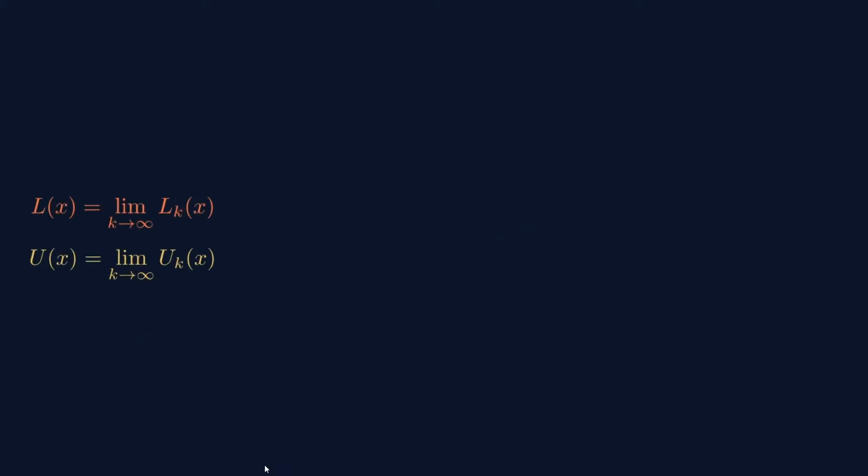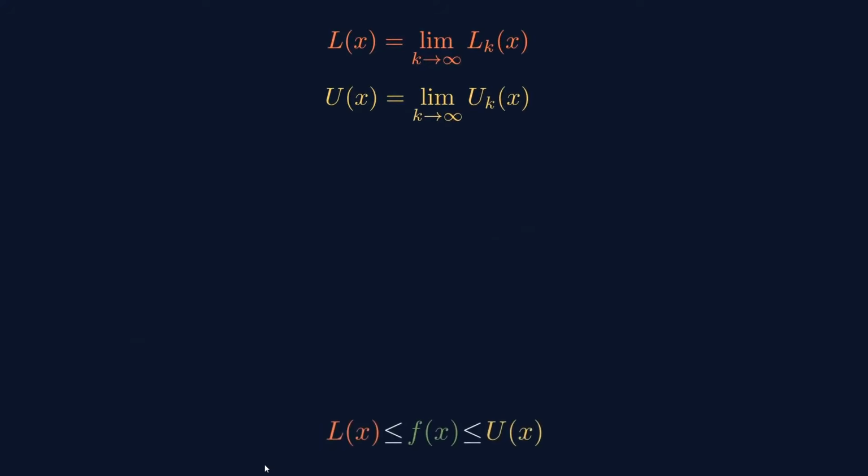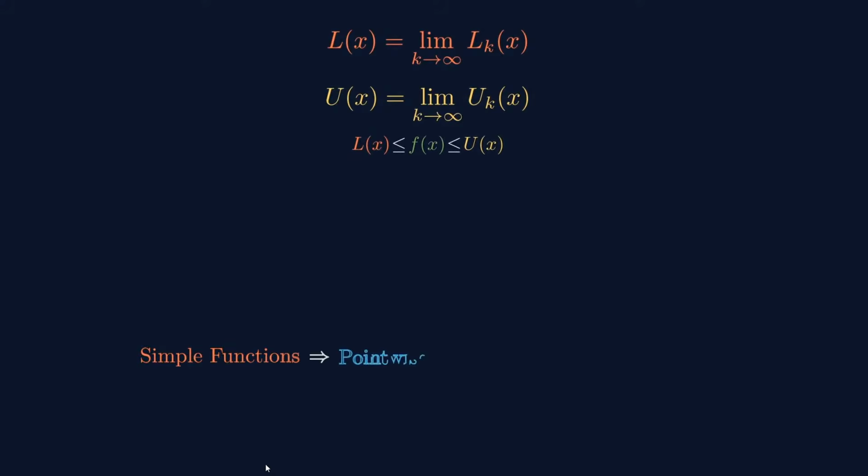So that is the thing. We have Lx, Ux, and this inequality is very important: Lx is always less than f of x, and it is always less than Ux. Then the simple functions are measurable, and their pointwise limit function is also measurable. So this is what we have.